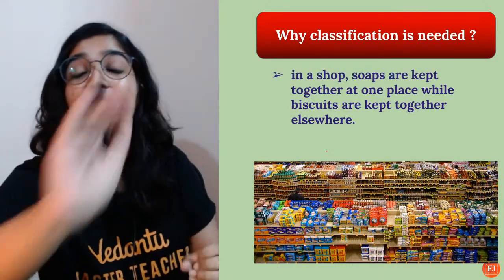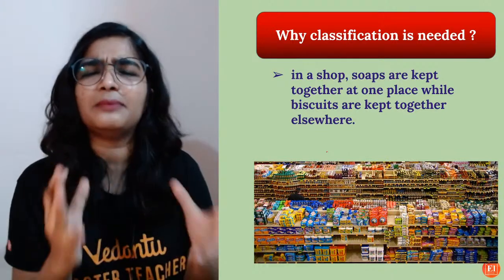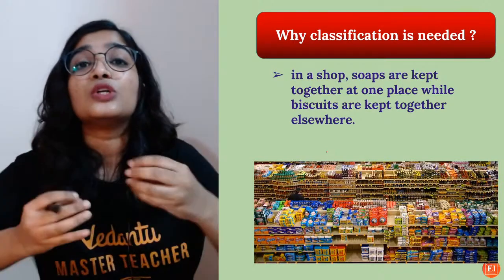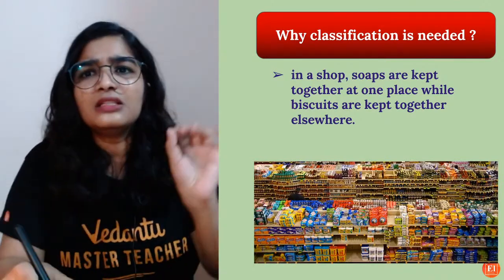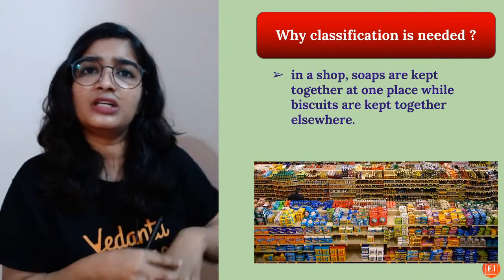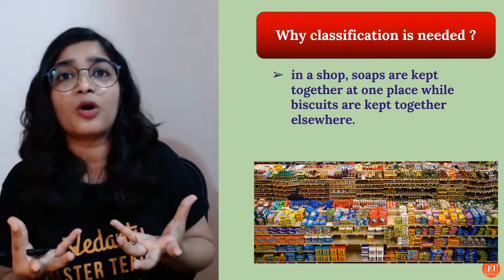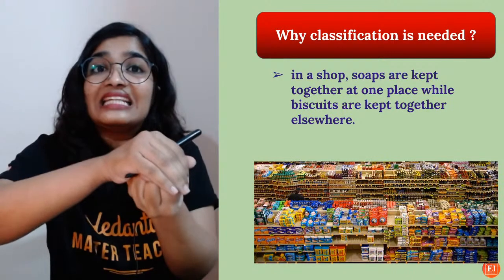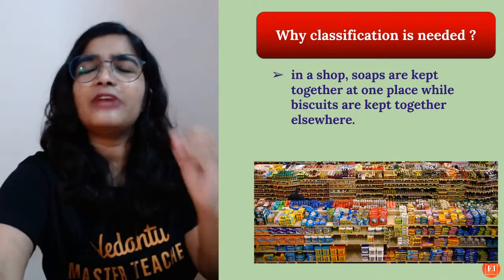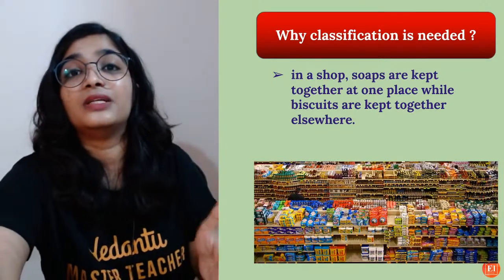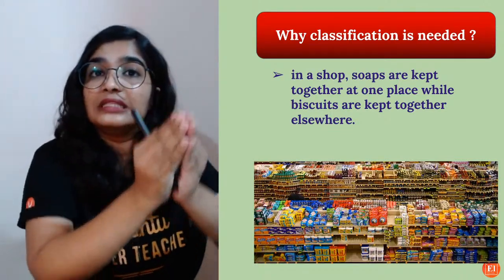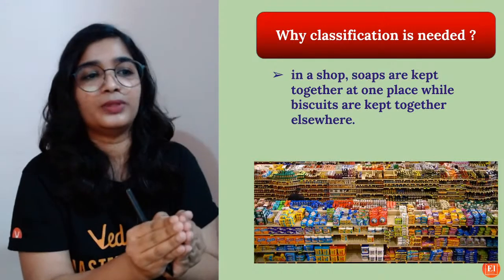That is the reason classification was very much needed: to organize the periodic table, to organize the elements into groups, so that it will be easy for us to study them. Metals, non-metals, metalloids, only 3. Among metals, we may have different types depending on the valence electrons, and their chemical properties are different. A smaller atom has different properties from an atom with larger size, right? So it is very important to classify the elements according to their properties, so that elements with similar properties fall into the same group. Okay?